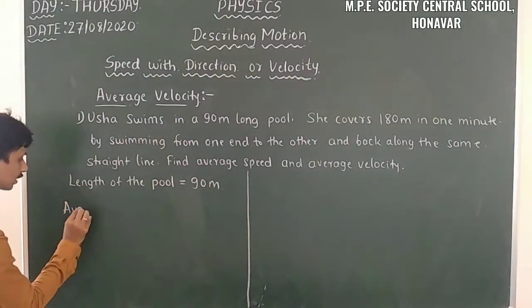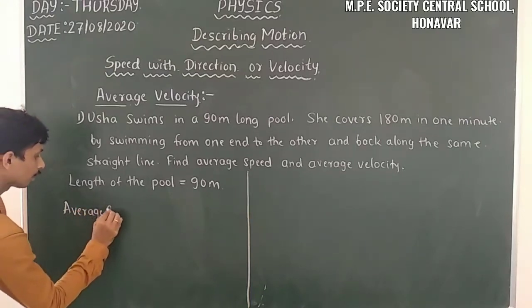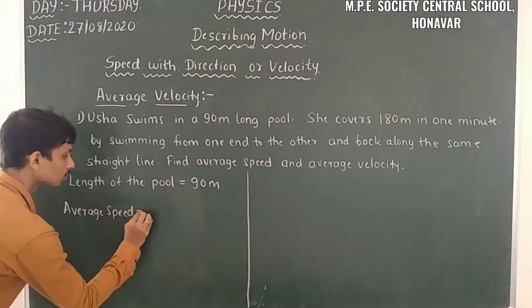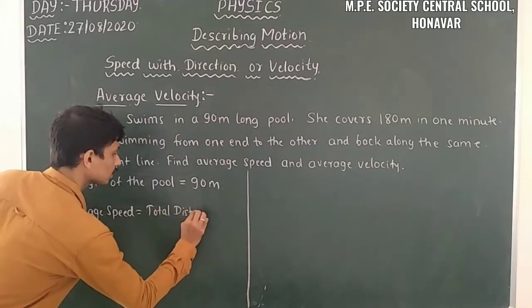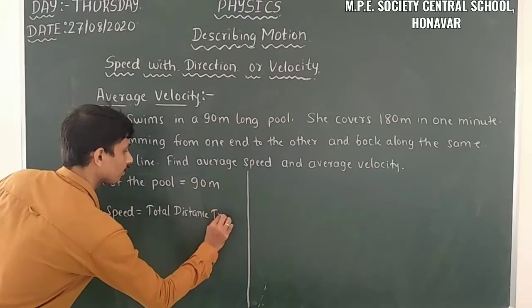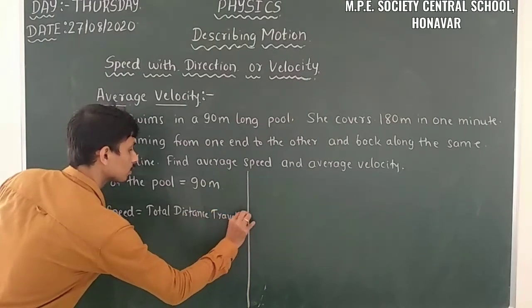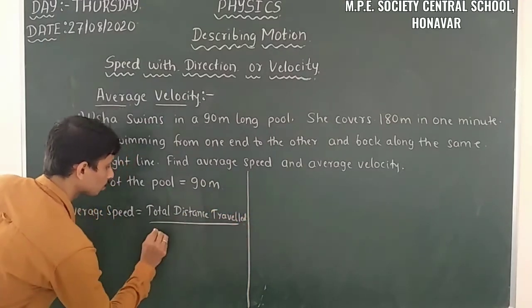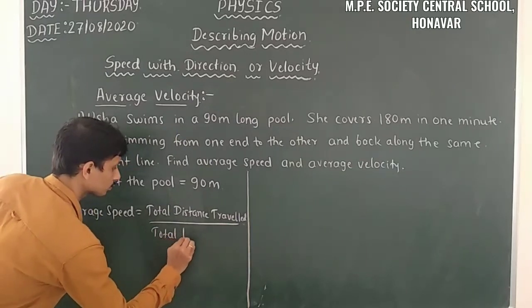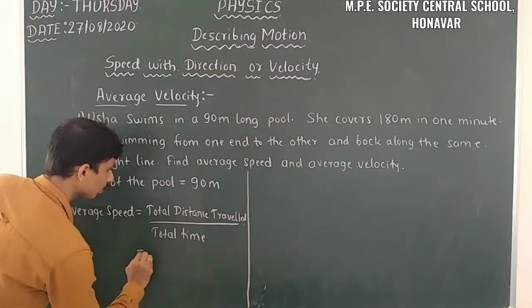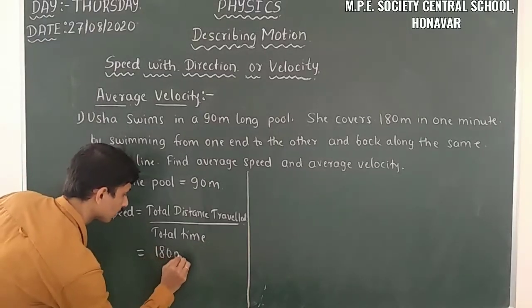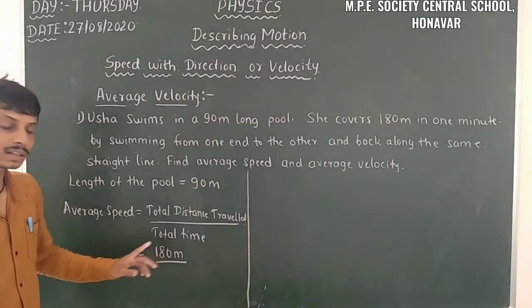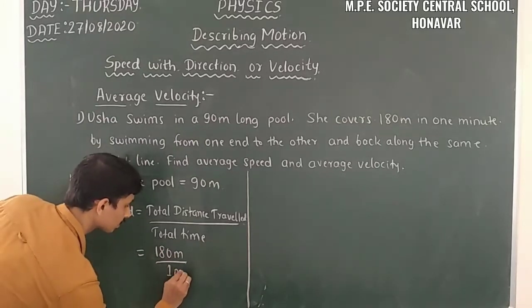Firstly, I will take average speed. Average speed is equal to total distance traveled divided by total time. So what is the total distance traveled here? 180 meter. And what is the total time? It is 1 minute.